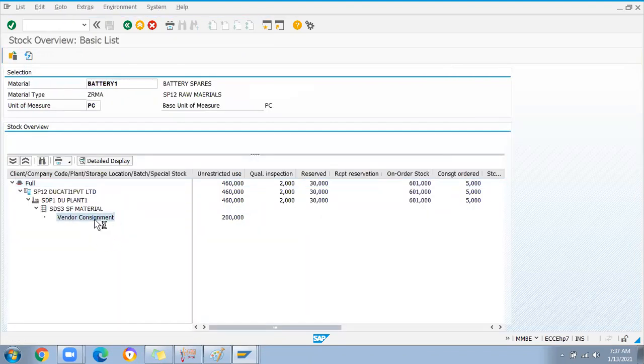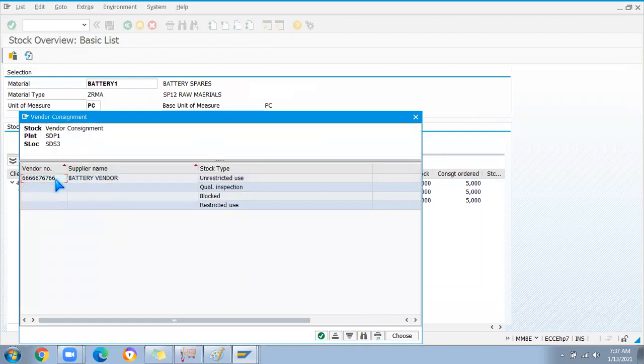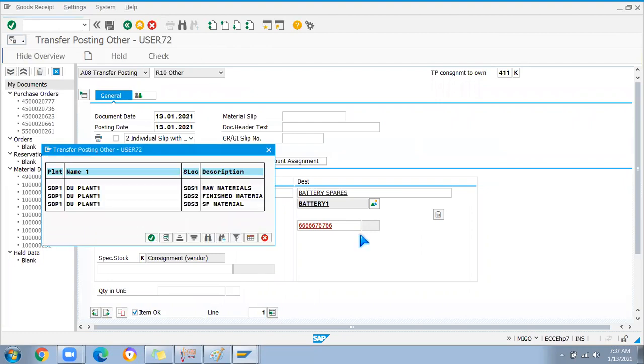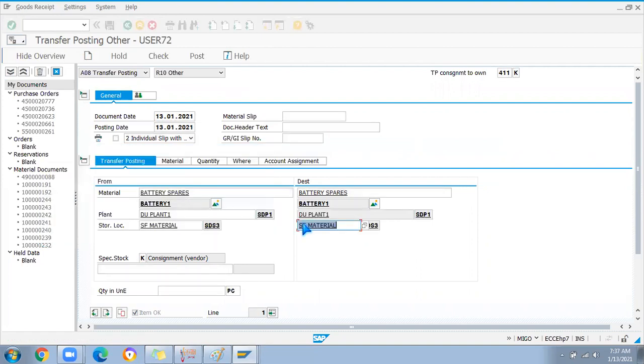Double click on this. So vendor number will come here. Copy this. Go back to this MIGO screen. Okay. So it is asking location. I'm going to choose the location. Okay, see. From and destination, like that, which location you are trying to move the stock. Okay, from the vendor consignment to our own stock, how much quantity?